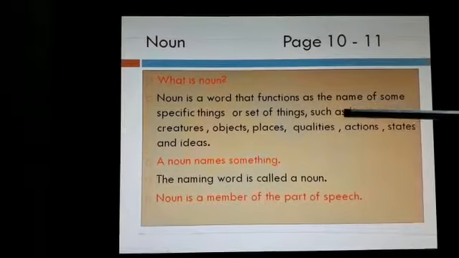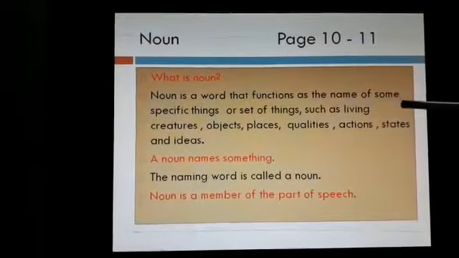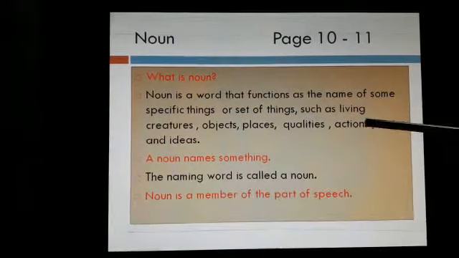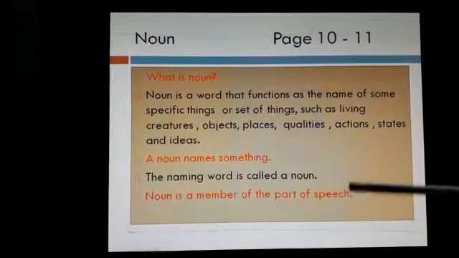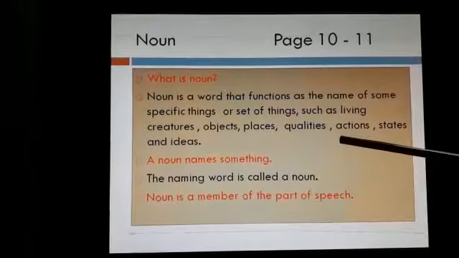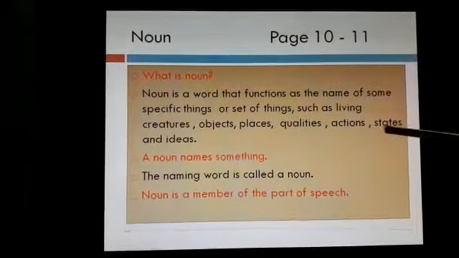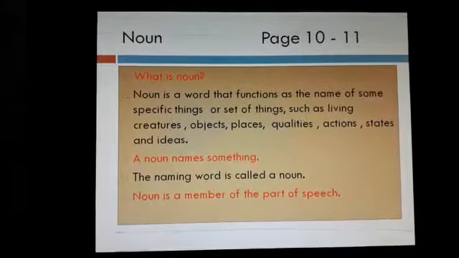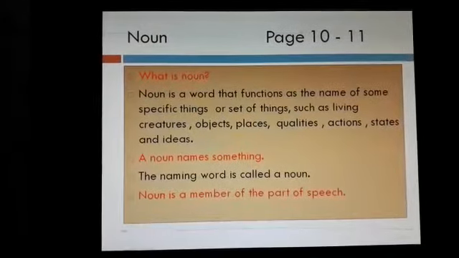Noun is a word that functions as the name of some specific things or set of things such as living creatures, objects, places, qualities, actions, states and ideas. Now, in smaller classes we have studied some other definitions of noun.